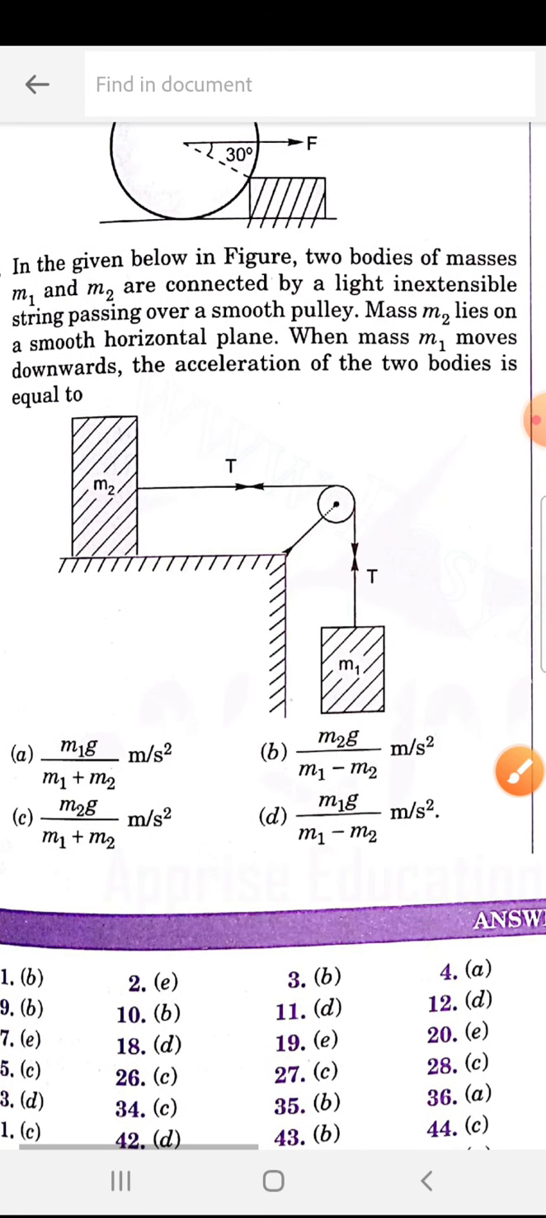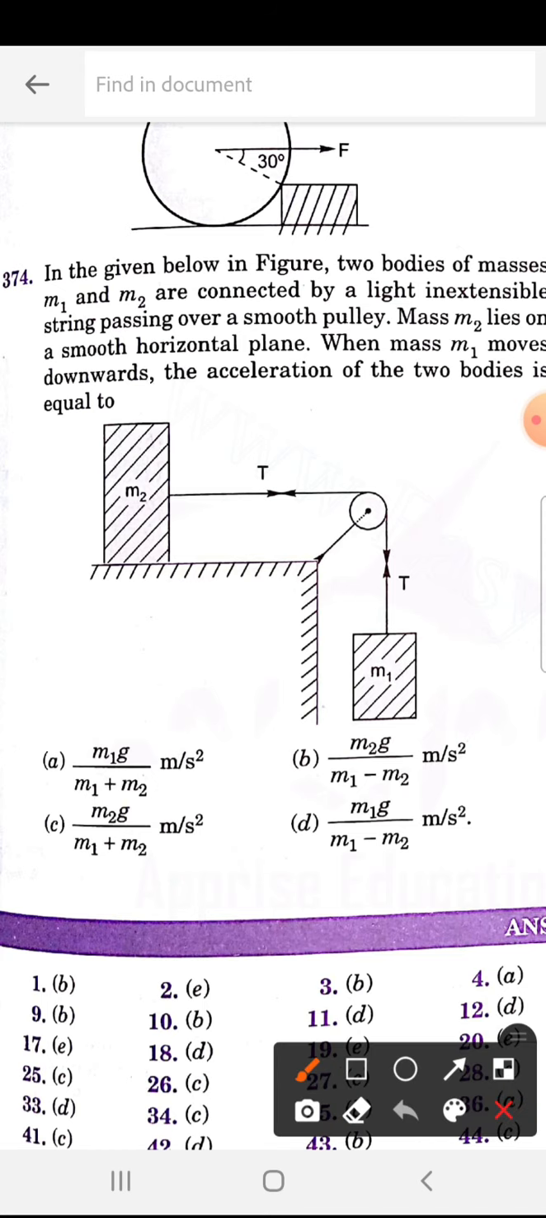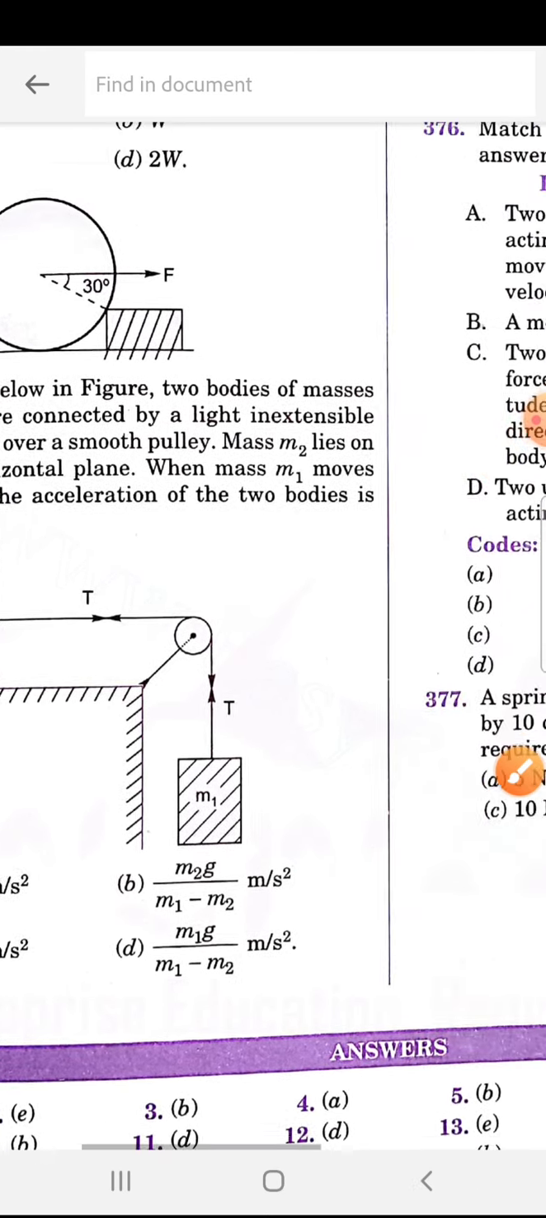In the given figure, the acceleration of the two bodies is equal to... So they are asking acceleration. The answer for 374 is A, m1 into g by m1 plus m2 meter per second square.